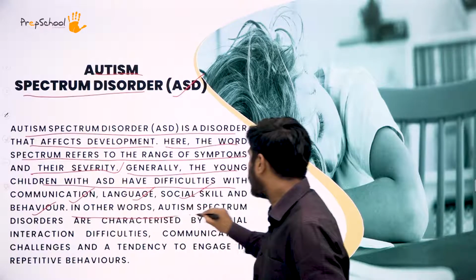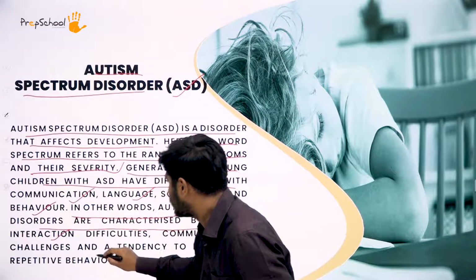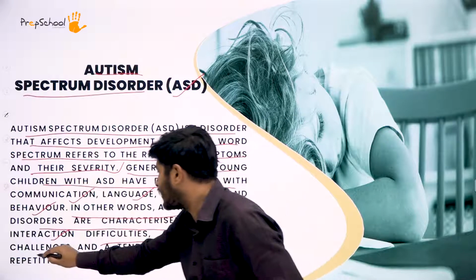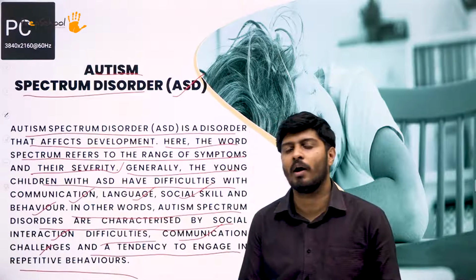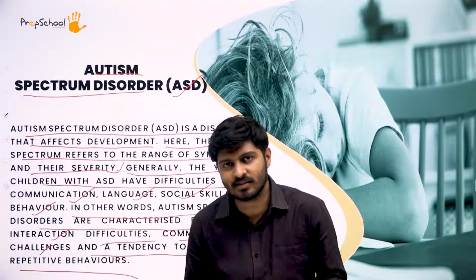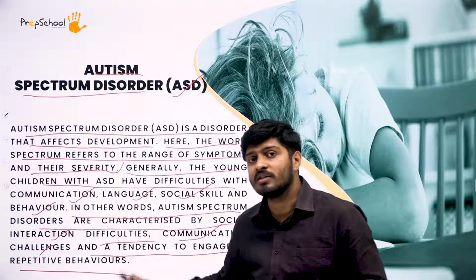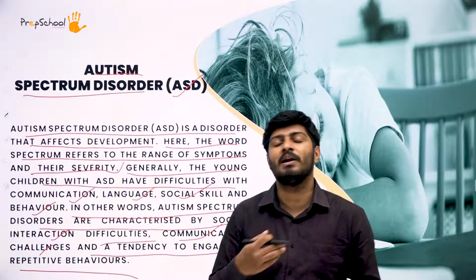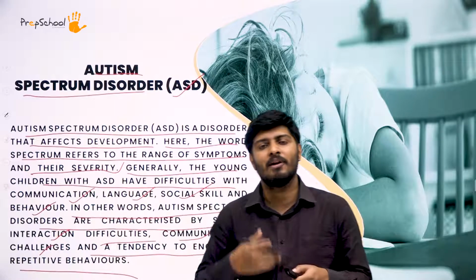In other words, autism spectrum disorders are characterized by social interaction difficulties, communication challenges and a tendency to engage in repetitive behavior. So people who have autism tend to repeat certain things again and again. It's just like people who have obsessive compulsion disorder, which we will see later. In autism, people tend to do certain activities multiple times, and they have some behavioral pattern disorders.